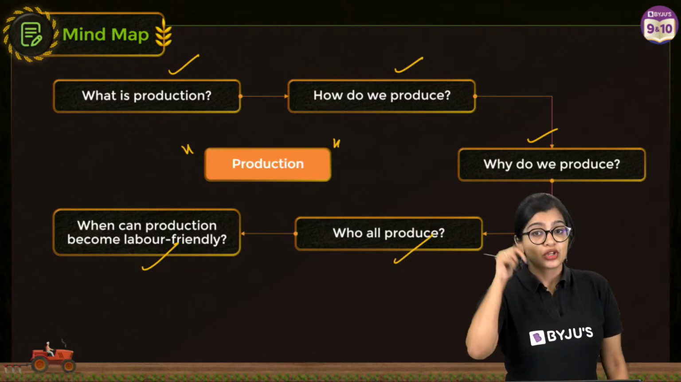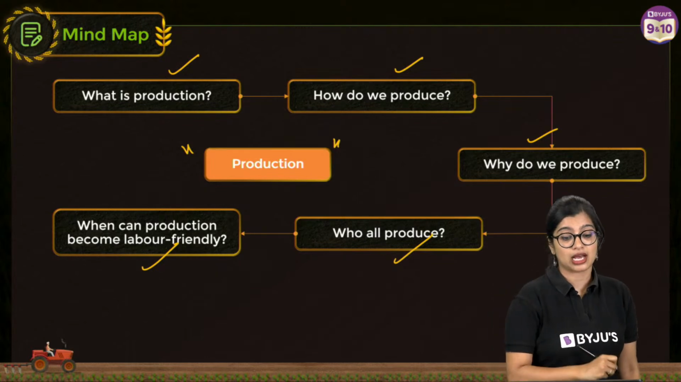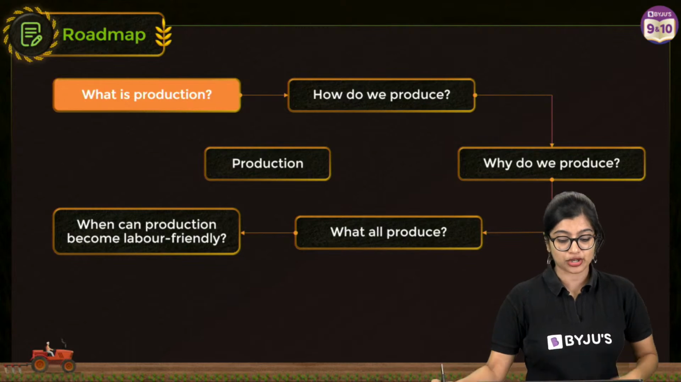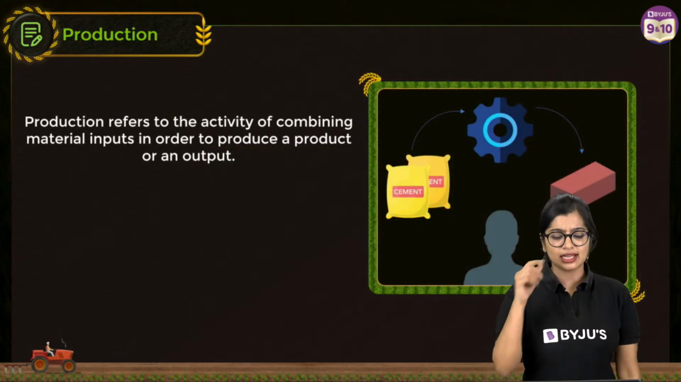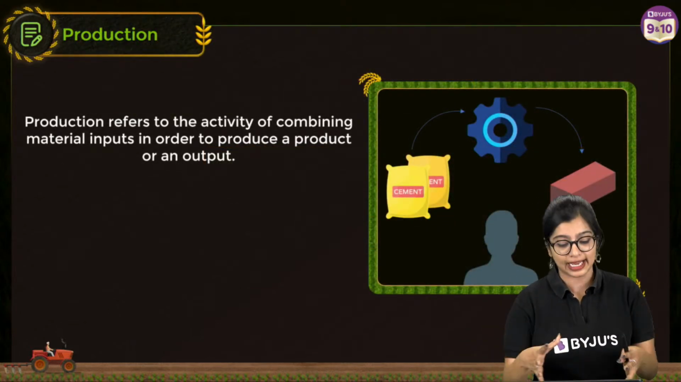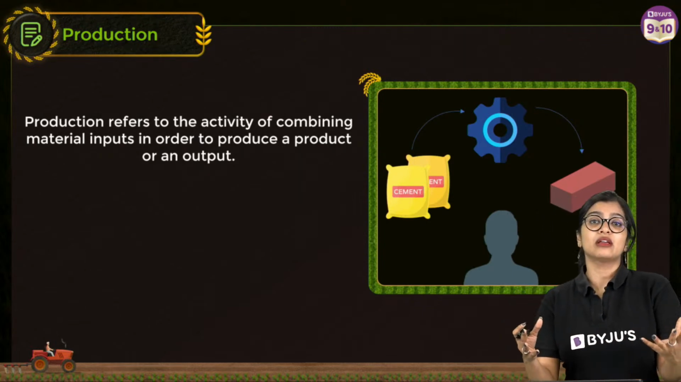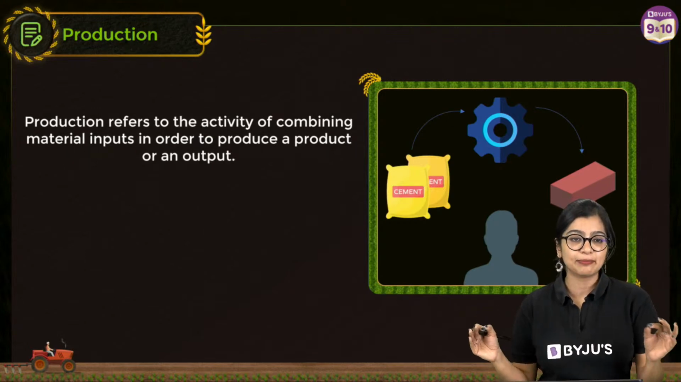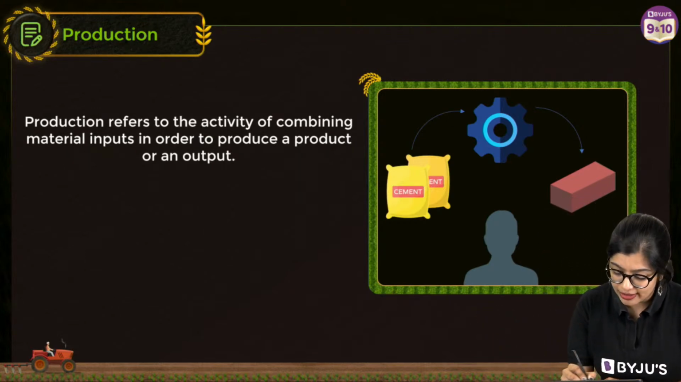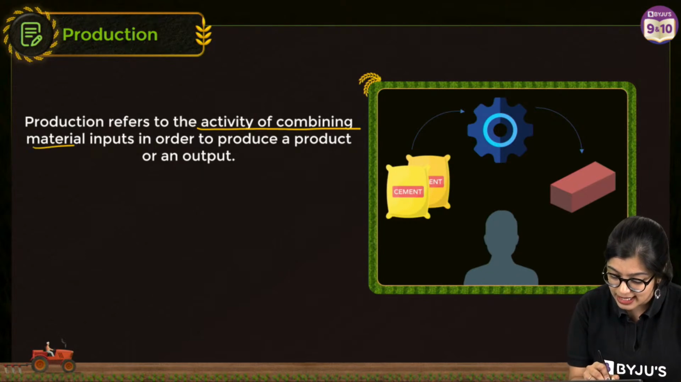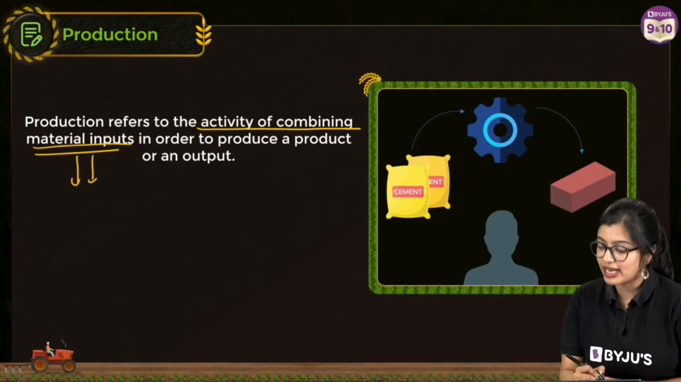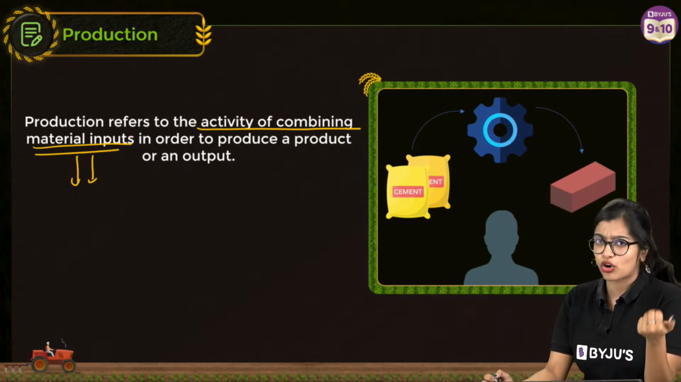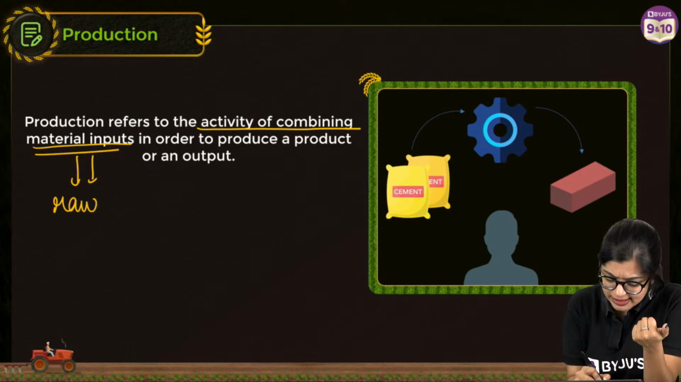Always ask yourself the questions that I ask you in class. So now, when we talk about production, what does the word even mean? Production is nothing but the activity of combining, to produce, create or manufacture something. But it's not as simple as that. It refers to the activity of combining material inputs. Very fancy word, right? So what are material inputs? They could include your raw materials, the raw materials that I require.